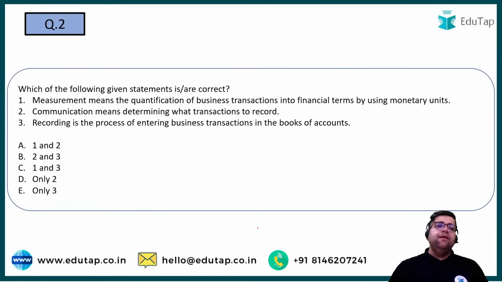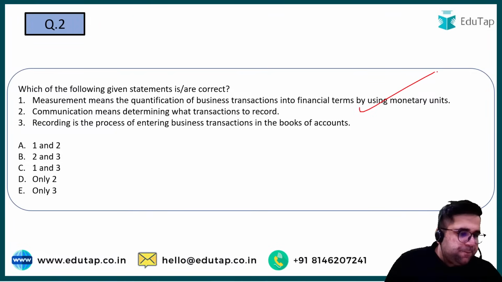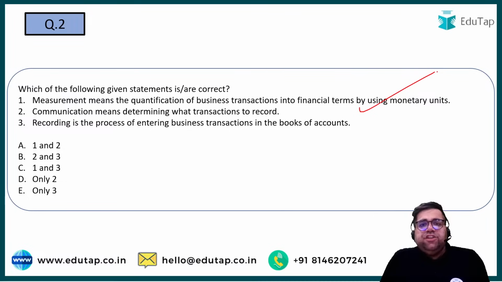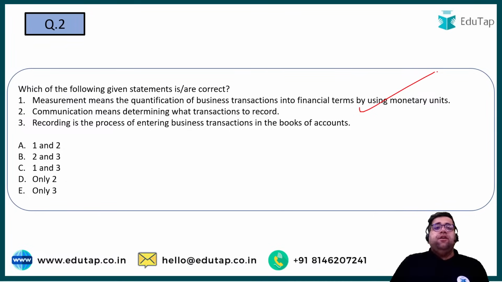Which of the following given statements is incorrect? Measurement means quantification of business transactions into financial terms. Yes, right. This is the basic definition of measurement. Communication means determining what transactions to record. No, no, no. B is incorrect.